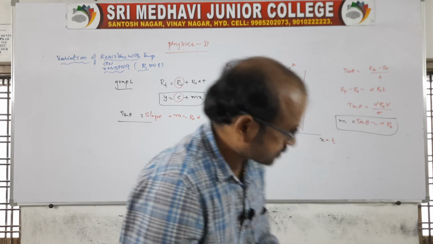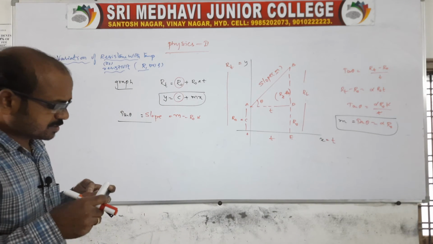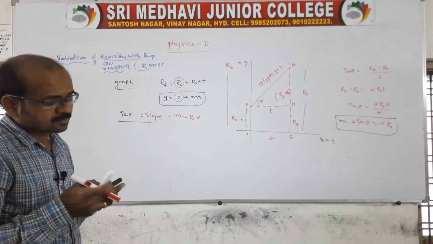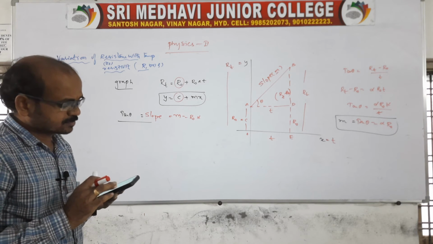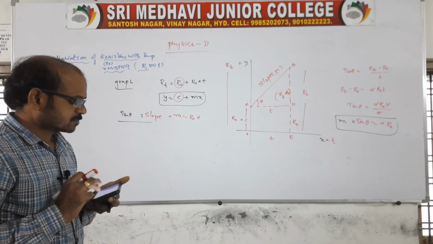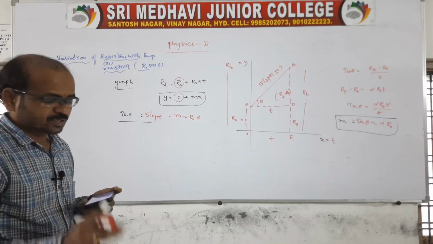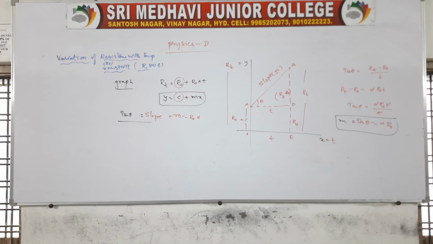So you go through this, you check the expression. Is it okay?